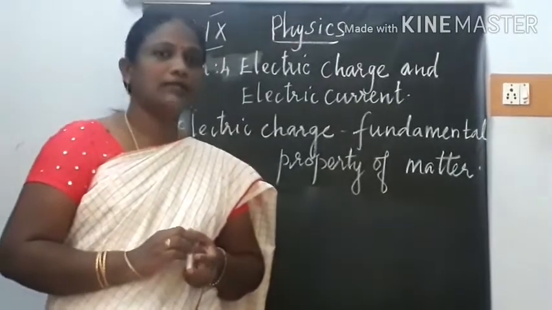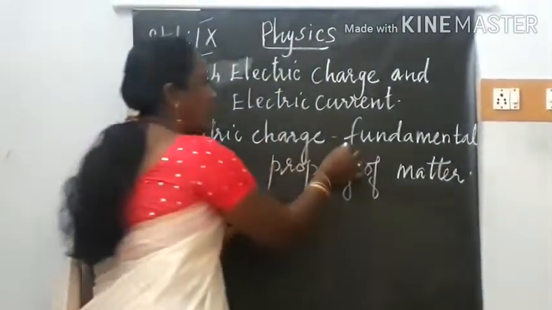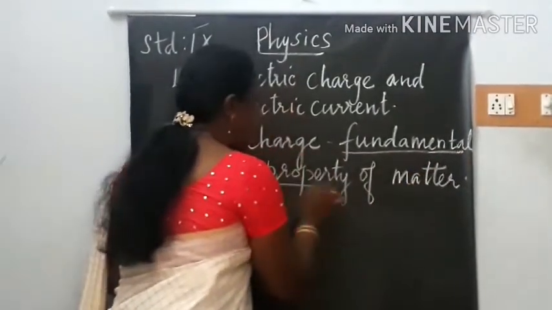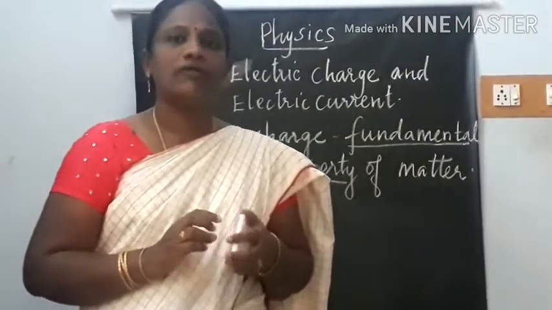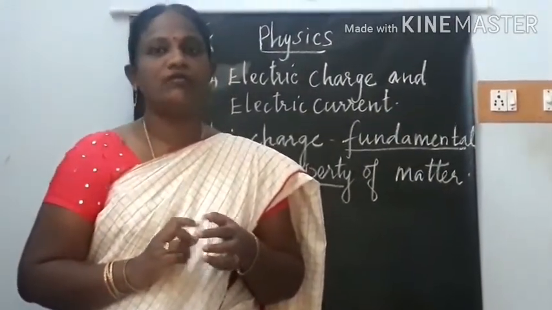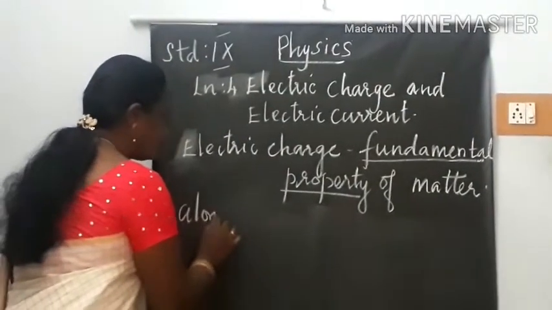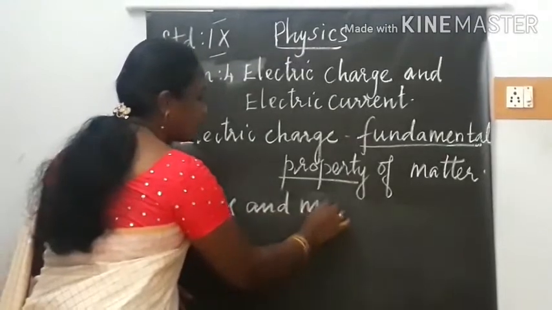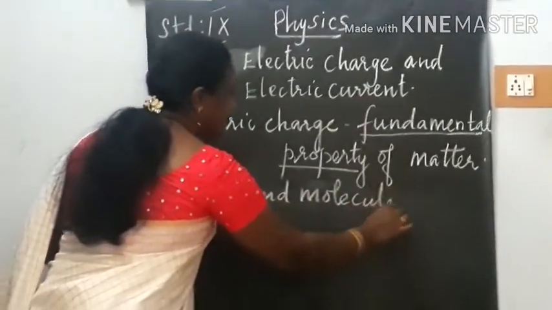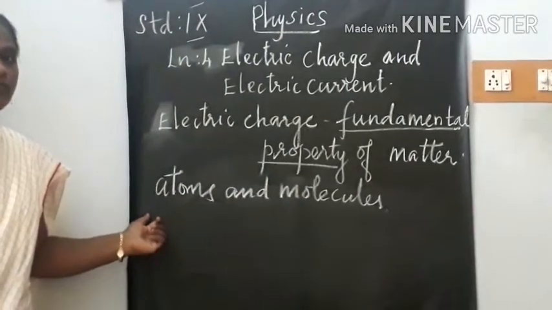Like length, mass and time, electric charge is also a fundamental property of matter. Now what is matter made up of? Matter is made up of atoms and molecules. And what does an atom consist of?